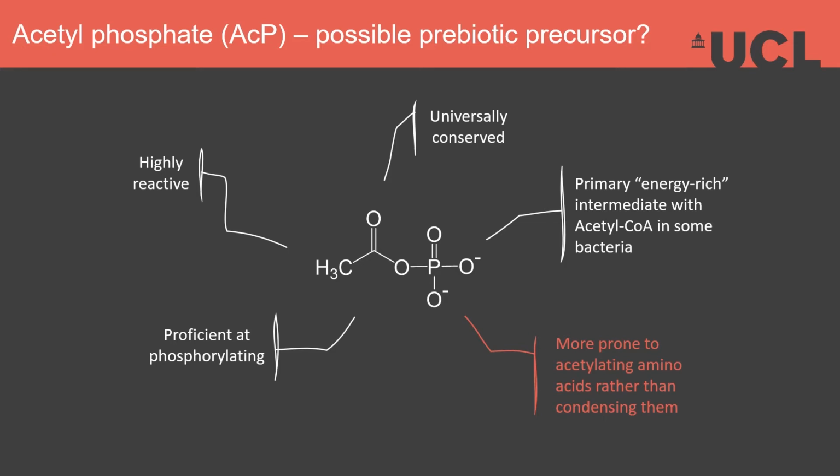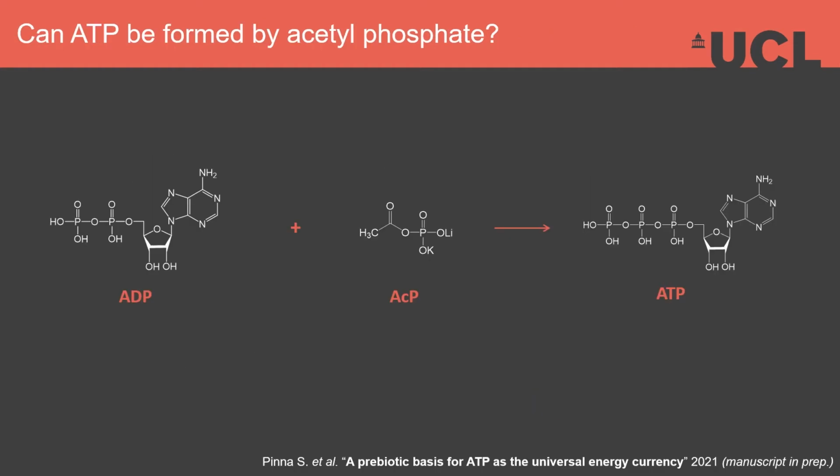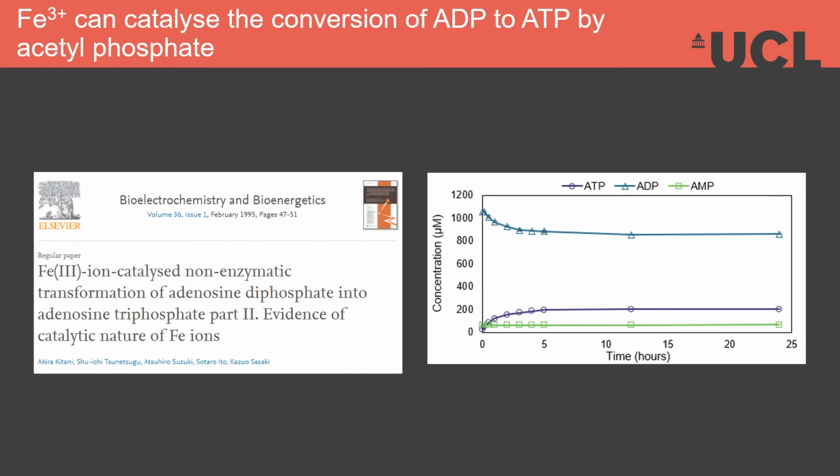In fact, ATP liberates pyrophosphate rather than water. So the question is, can acetyl phosphate phosphorylate ADP to form ATP so then this can be selected to do its own thing? Quite serendipitously, in the 90s, Kitani et al. found that this can happen in the presence of ferric iron. And as you can see, our repetition worked: the ADP goes down and the ATP signal goes up. So we decided to explore this more fully to see if this mechanism actually holds prebiotic relevance.